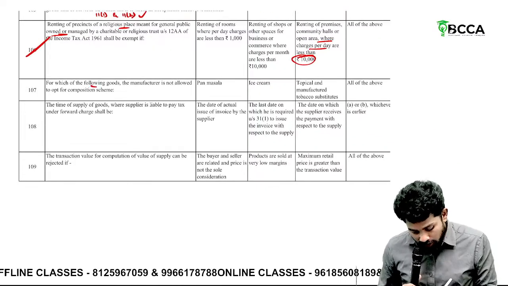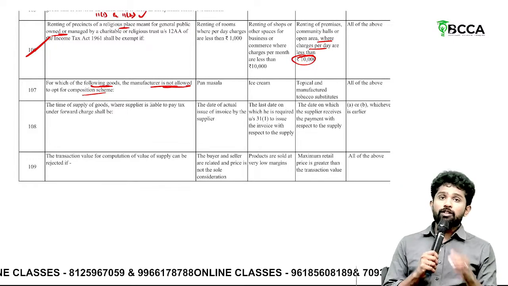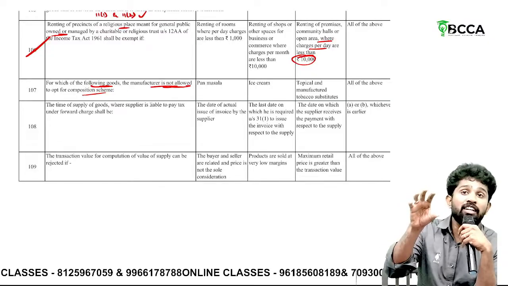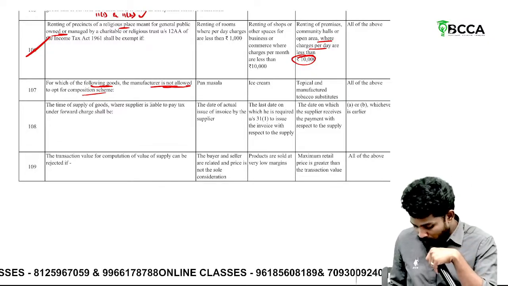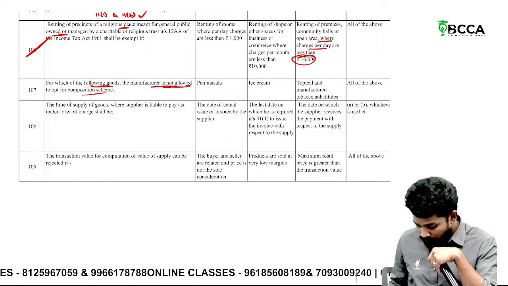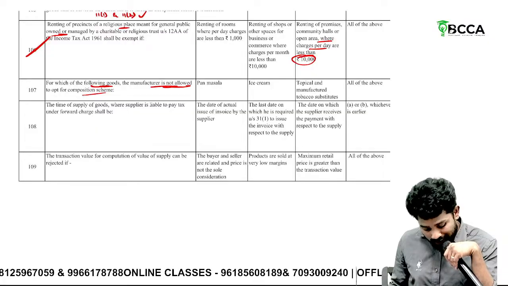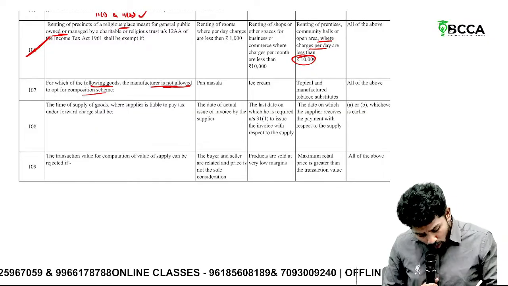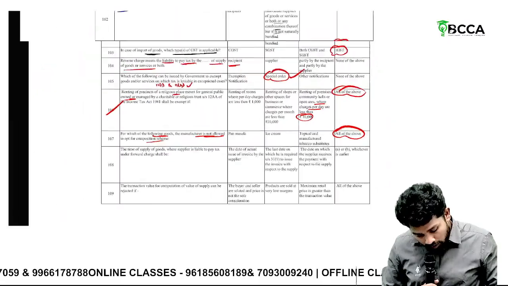Then for which of the following goods the manufacturer is not allowed to opt for composition scheme? If he is a manufacturer of notified goods, what are called notified goods? Tobacco, ice cream, pan masala, aerated water, bricks, tiles. So that's why all of the above. This is also all of the above.